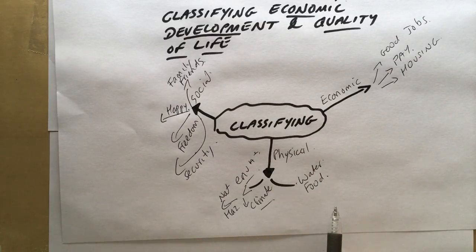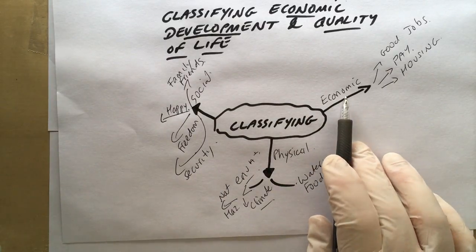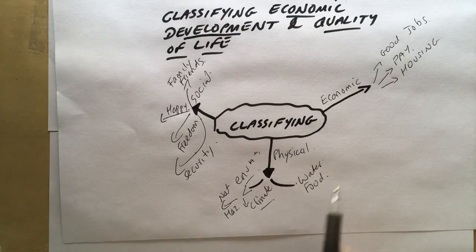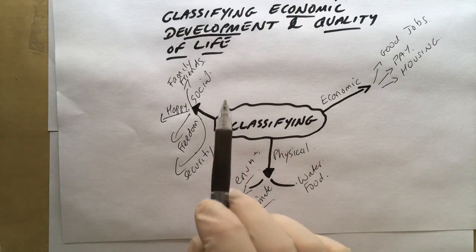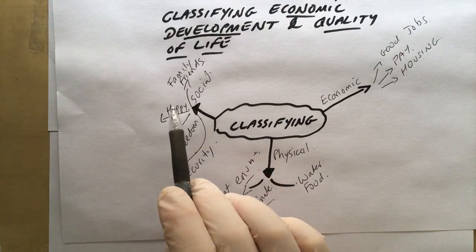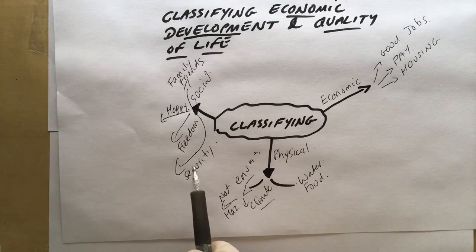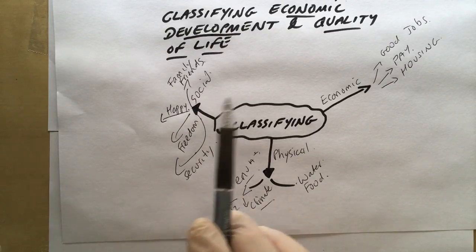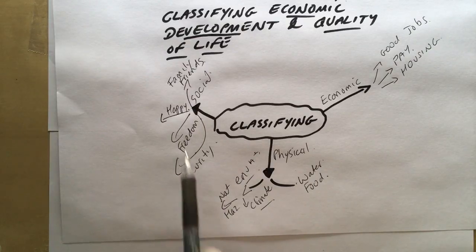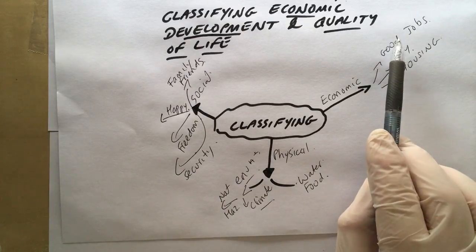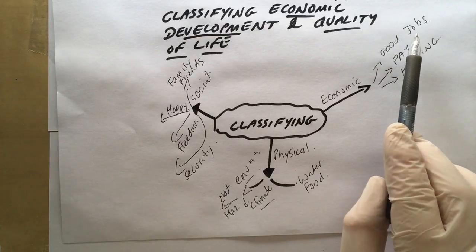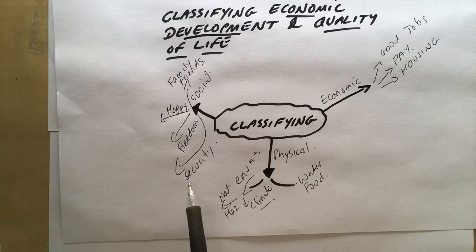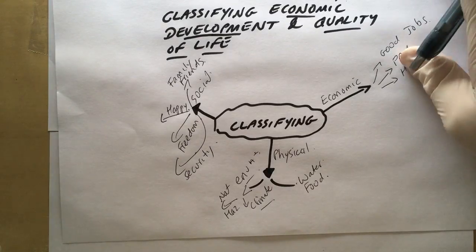So here we have overall lots of different things. So we've got the economics, the physical aspects of a country, how we interact with the country as a whole, how we interact with that personally. Also the social things, so friends, family, how happy people are, freedoms and security. Of course, some of these things are linked together. So the security and the freedoms, that only happens if people have good jobs and are able to pay tax to the government. So maybe the government is able to employ good police officers and there's safe, secure aspects to that country. Okay, let's look at the next thing.